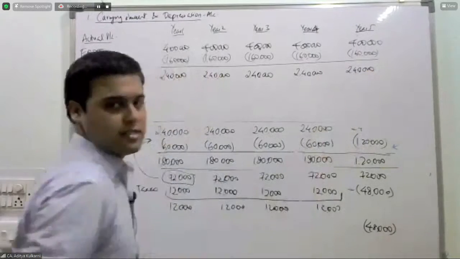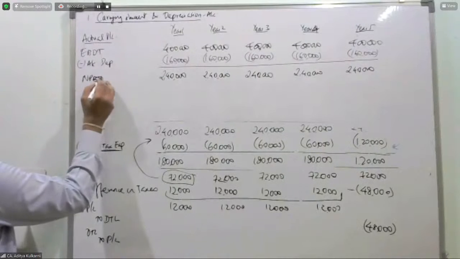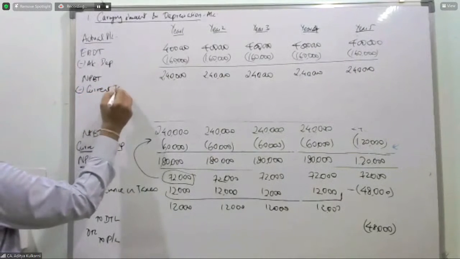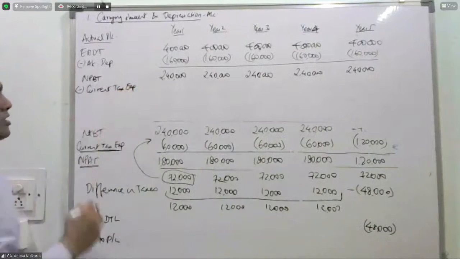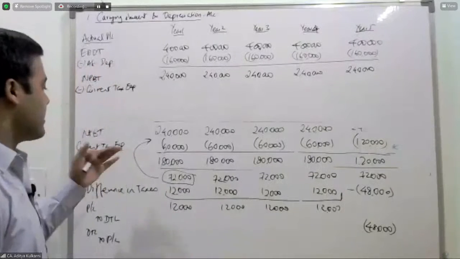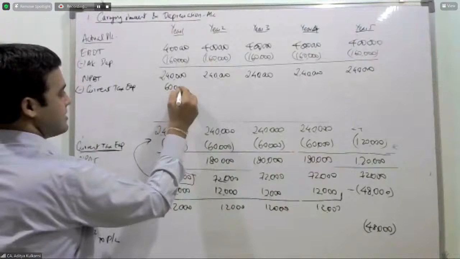2,40,000. This is net profit before tax, less current tax expense. Your current tax expense comes straight away from the current tax working which we had already prepared. So 60,000,